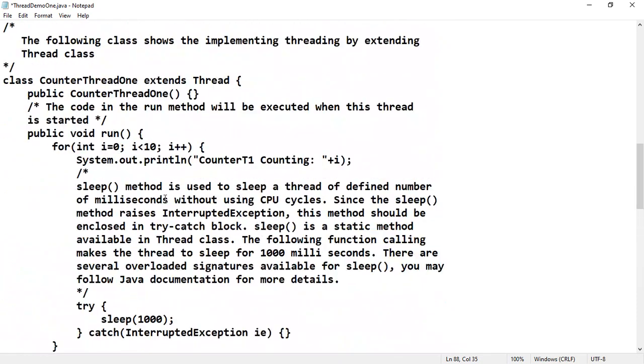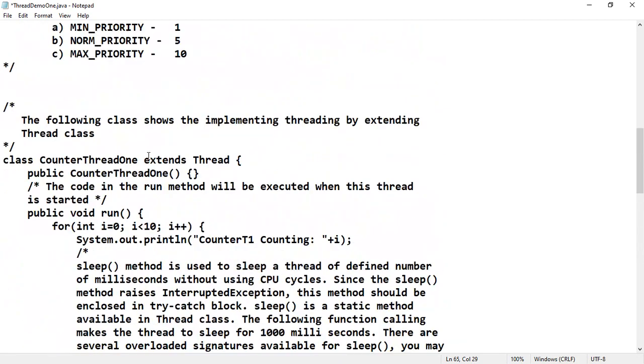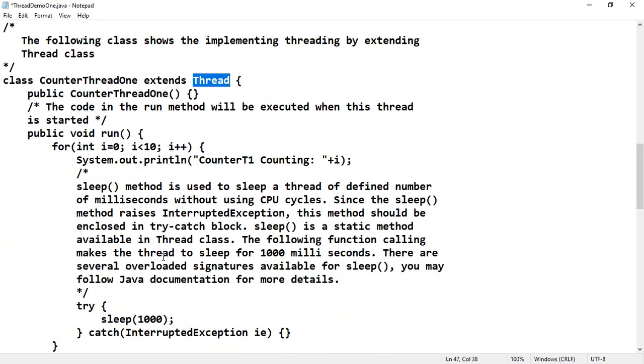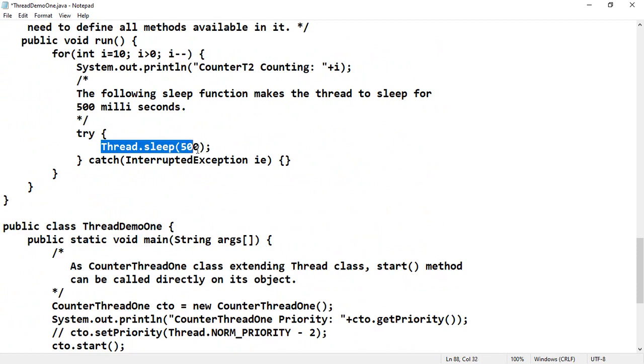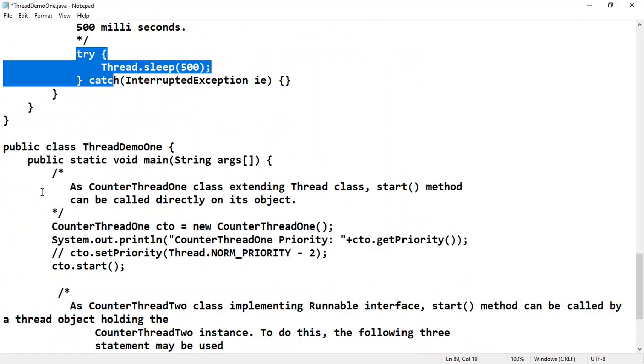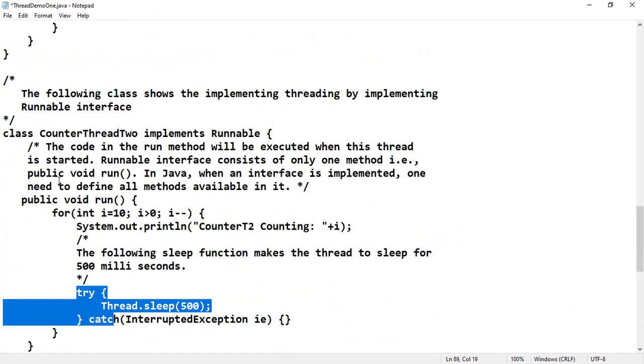In the previous class the sleep method is directly called. The reason is, since we extended the Thread class, the sleep function is in the Thread class itself, so you can directly use it. But here we have not extended the Thread class, we have only implemented the Runnable interface. That is the reason we have to call this static sleep function via the Thread class: Thread.sleep of 500. Next, since the sleep function will throw an InterruptedException, you must place this statement in a try catch block. Then that ends the run function and the CounterThread2 class.